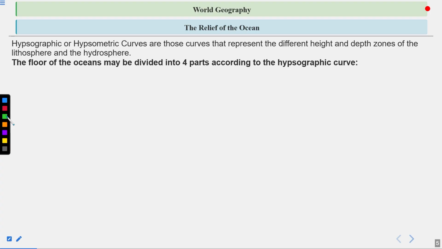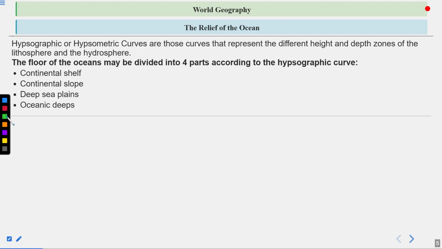The floor of the oceans may be divided into 4 parts according to the hypsographic curve: continental shelf, continental slope, deep sea plains, or oceanic deeps.